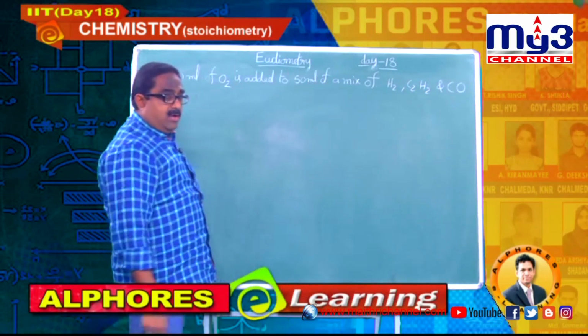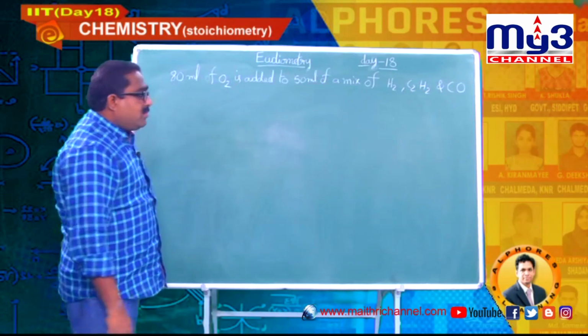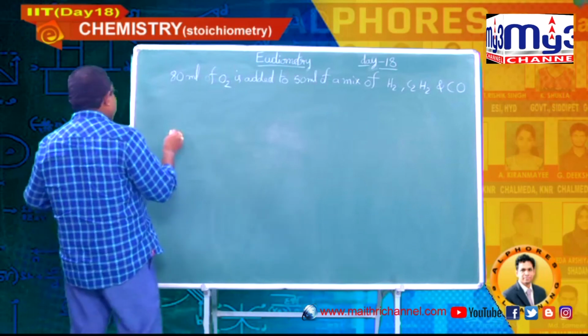Three gases: hydrogen, acetylene C2H2 and CO, carbon monoxide.